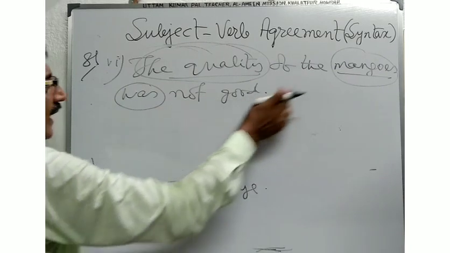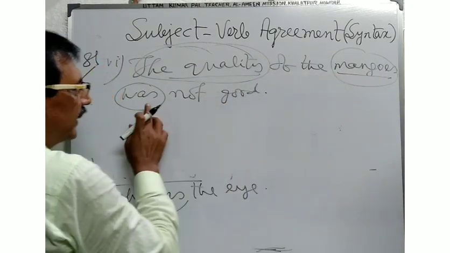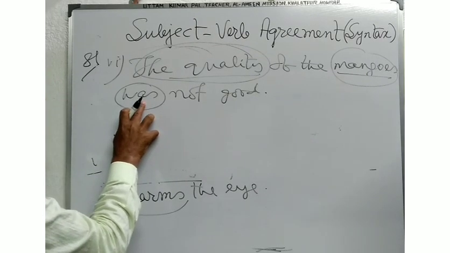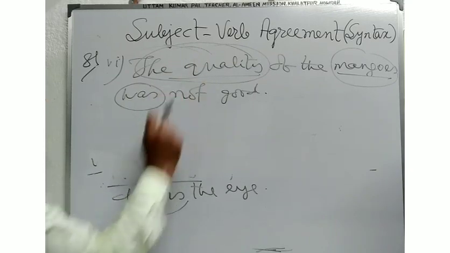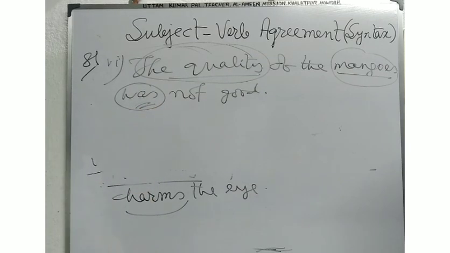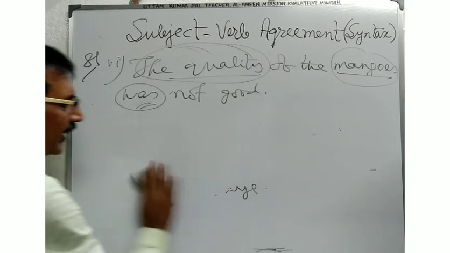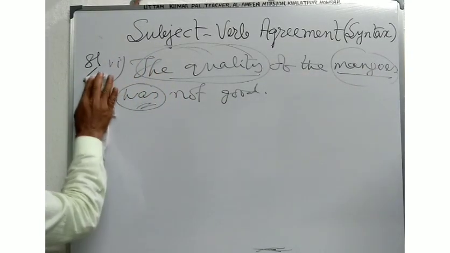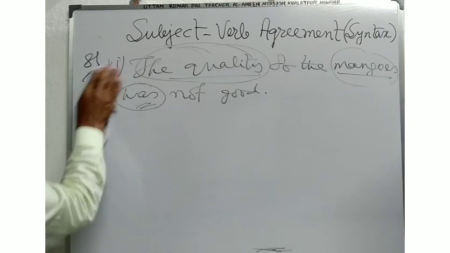Here, though there is the plural noun just before the verb, you cannot use the verb as were. Here the quality is the real subject. The quality of the mangoes was not good. Here the verb will be used in the singular sense. Now, in this way, you will have to give several examples in order to make your idea clear about the use of plural nouns just in between the singular subject and the verb.